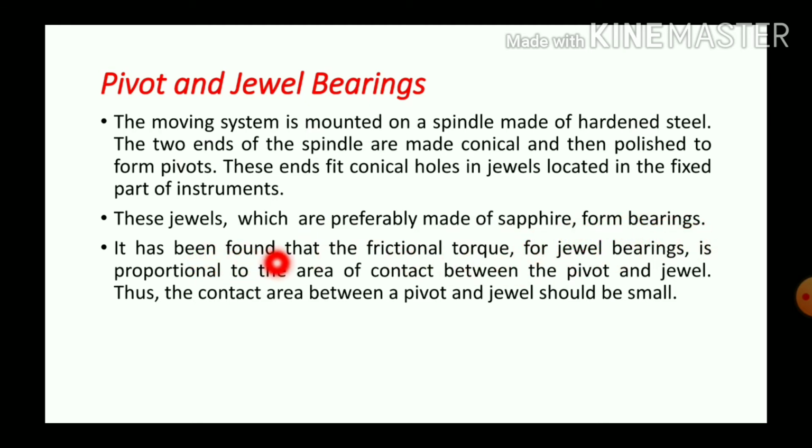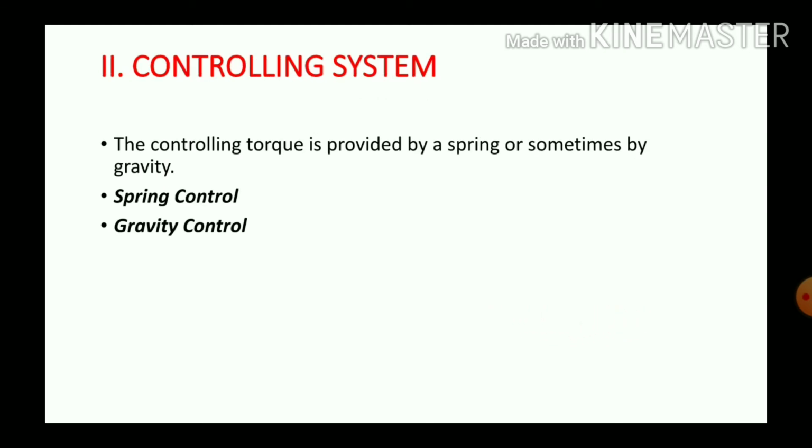It has been found that the frictional torque for a jewel bearing is proportional to the area of contact between the pivot and jewel. Thus, the contact area between pivot and jewel should be small in order to reduce the friction.